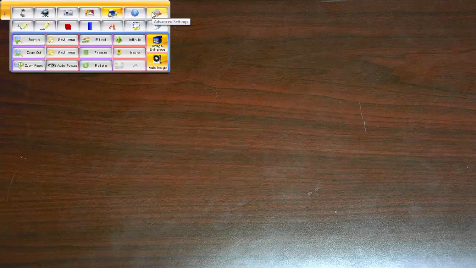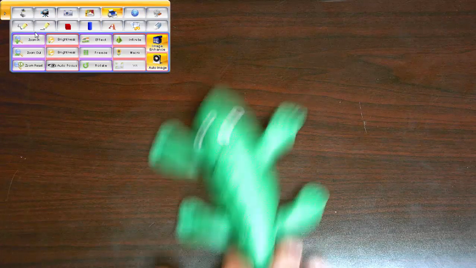You can put it under the document camera, take an image of it, or print it, and you now have documentation, and you can do whatever you need to with your admin. Or if you have a really cool project, you can print it as well. The advanced settings we kind of played around with. We're not going to go into our network settings.